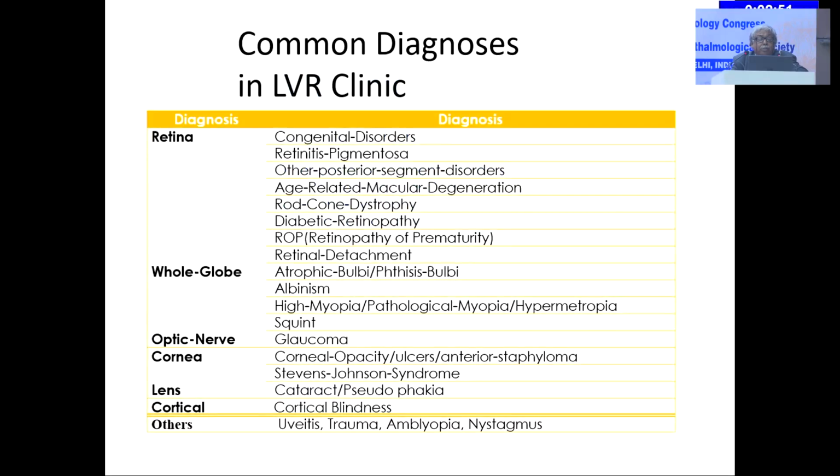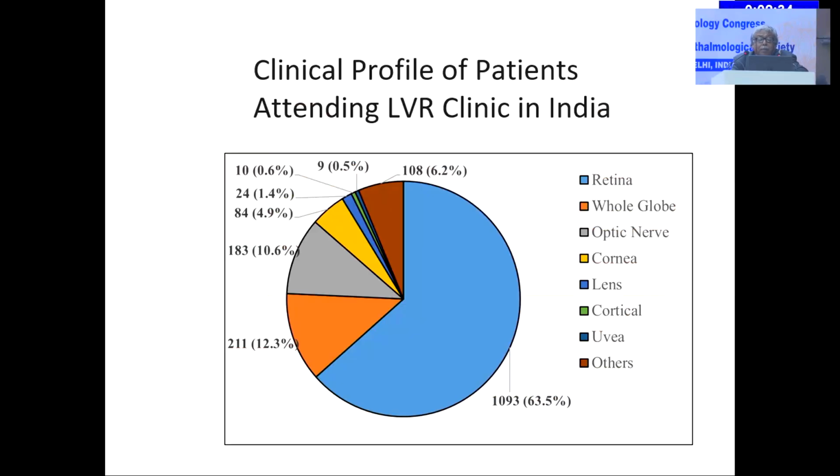You all know the common diagnoses in our low vision clinic, whether retinal problems, whole globe problems, optic nerve problems like glaucoma, corneal problems like corneal scar, lens problems like cataract and pseudophakia, cortical problems like cortical blindness and others.